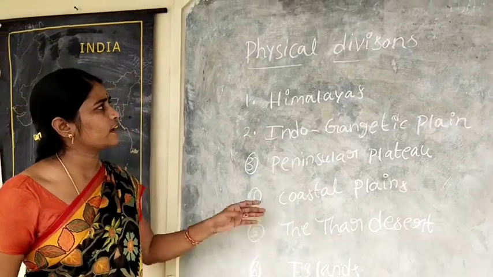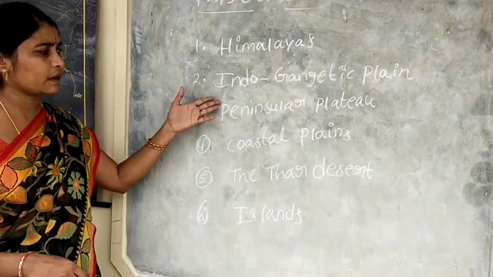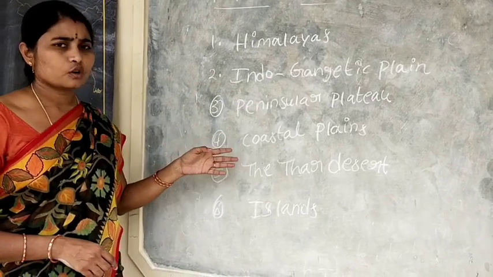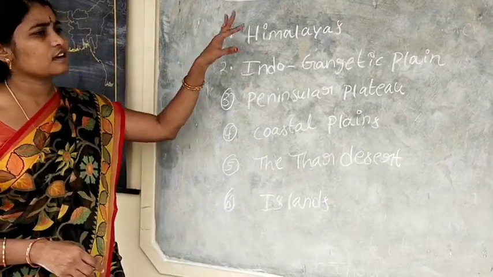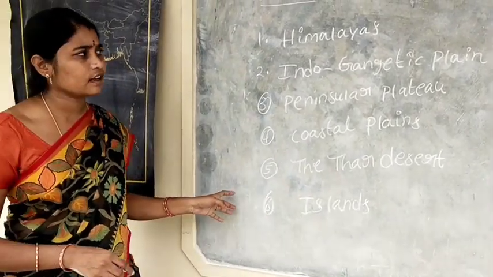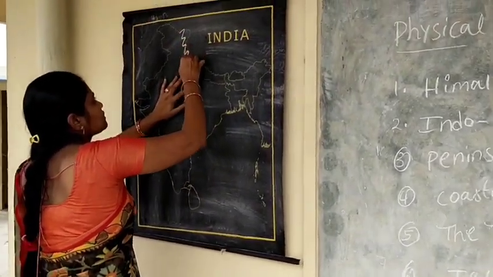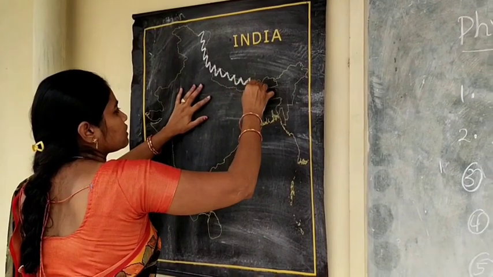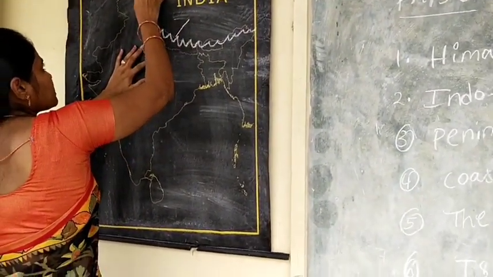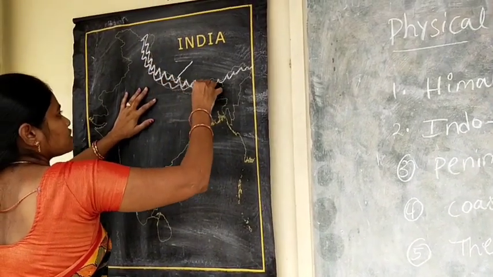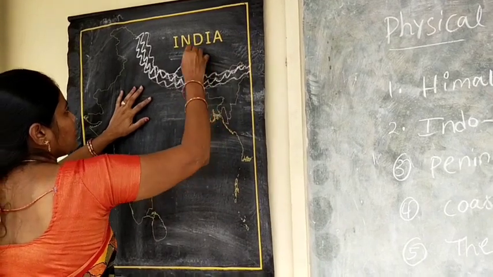We are going to locate the physical divisions of India: Himalayas, Indo-Gangetic Plain, Peninsular Plateau, Coastal Plains, Thar Desert and Islands. These are the physical divisions of our country. First of all, we locate the Himalayas. Himalayas are three parallel ranges. These are the Himalayas.